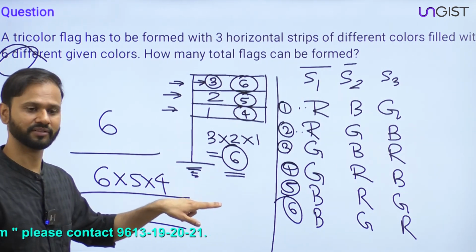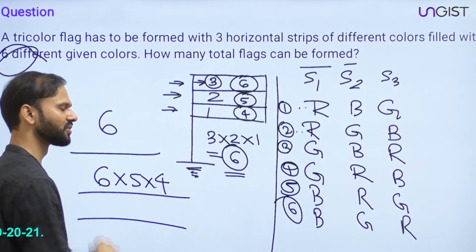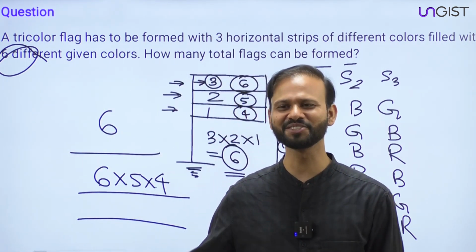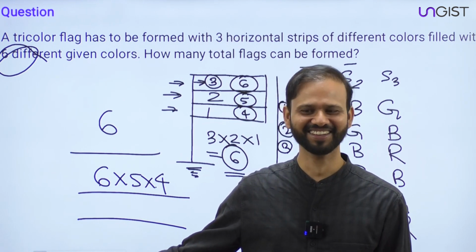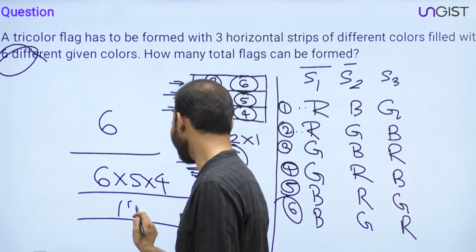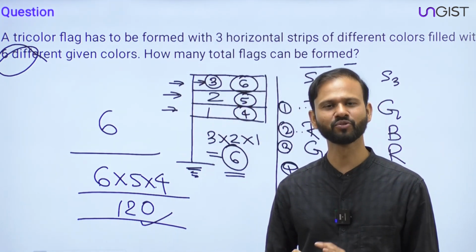But it is not factorial. Factorial 6 will be, yeah, right? So this is 6 into 5 into 4. What is the value of 6 into 5 into 4? Guys, what is the value of 6 into 5 into 4? 120. Yes. The value of 6 into 5 into 4 is 120.